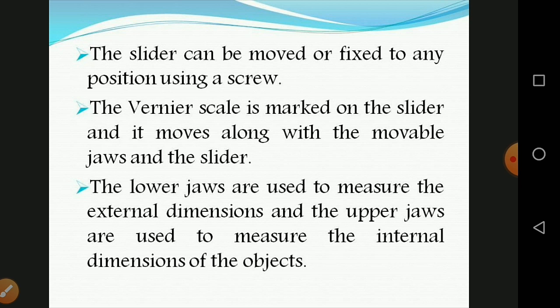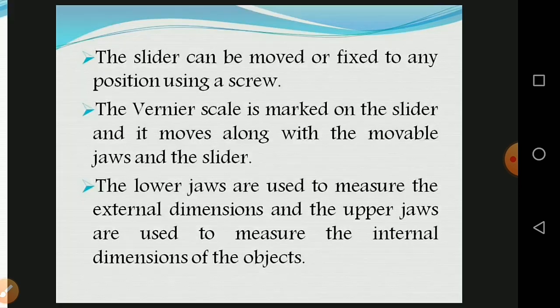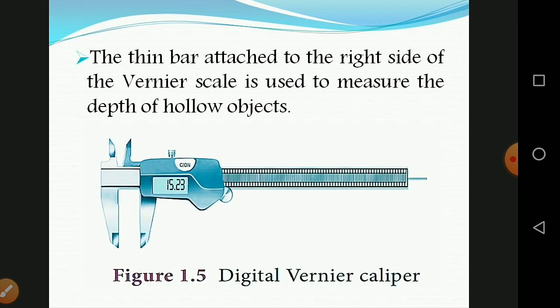The lower jaws are used to measure the external dimensions, and the upper jaws are used to measure the internal dimensions of objects. The thin bar attached to the right side of the vernier scale is used to measure the depth of hollow objects.